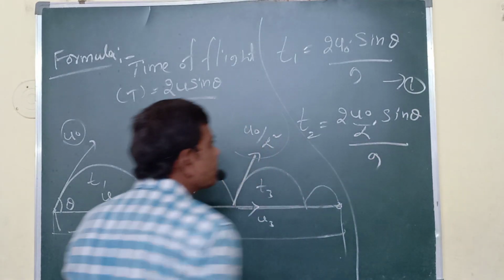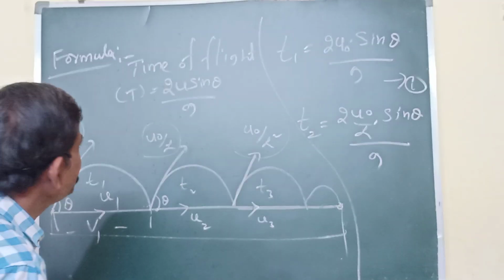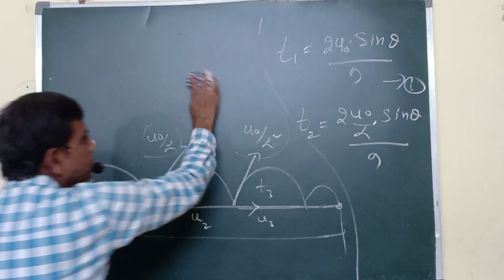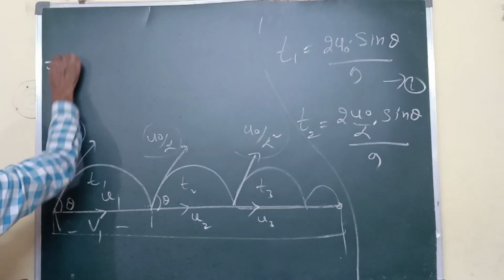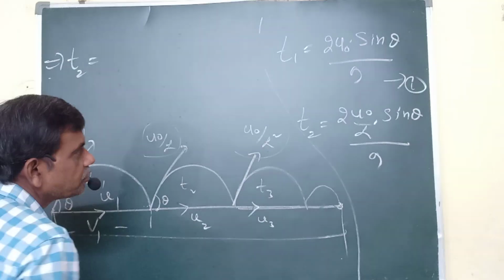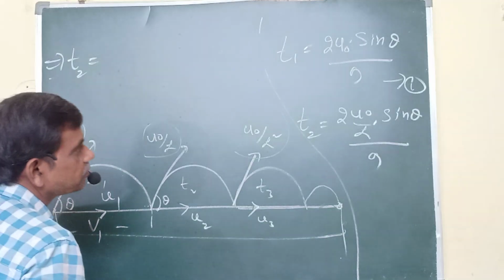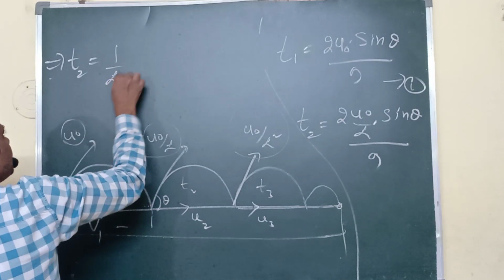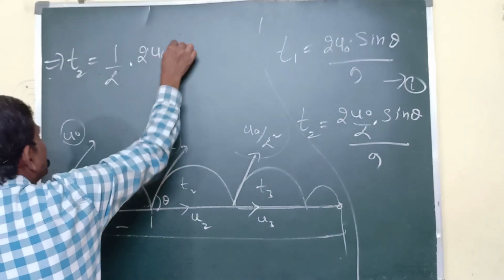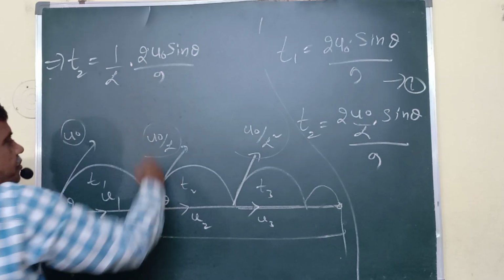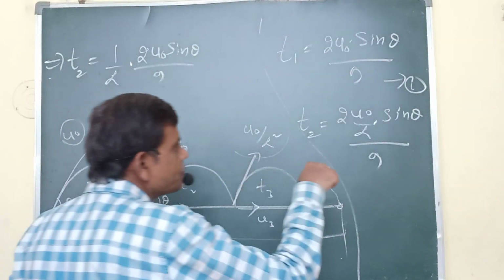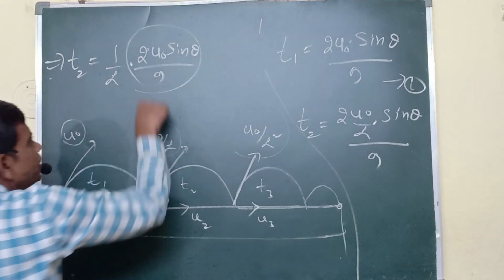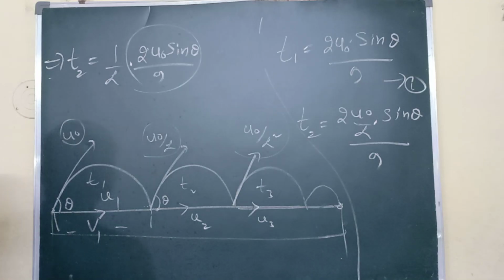So you write that again as, this implies T2 equals 1 by alpha into 2 u0 sin theta by g. Alpha by 1 means 1 by alpha. Like this, right? So this value I am writing again as T1. So now what happens?